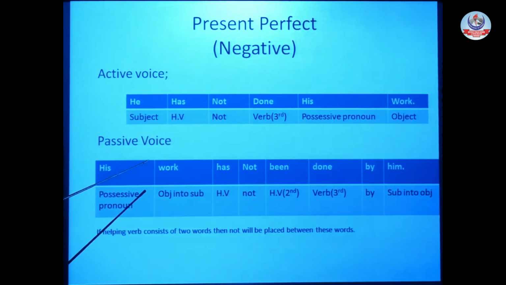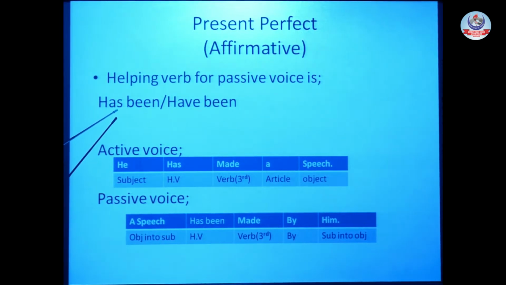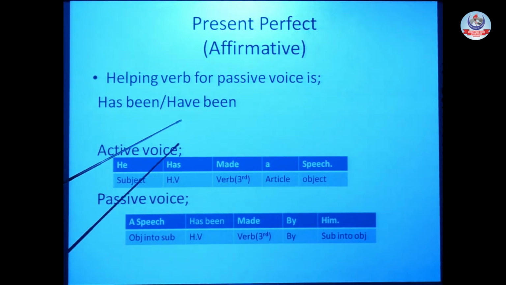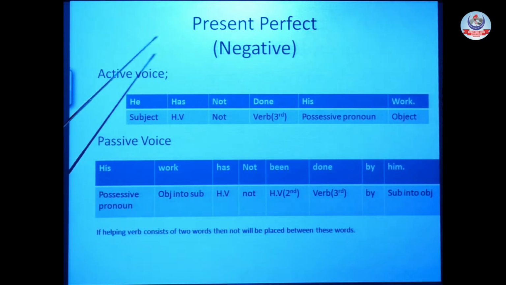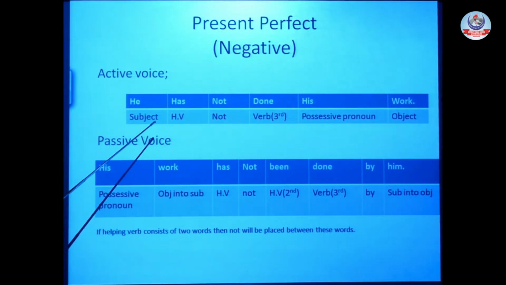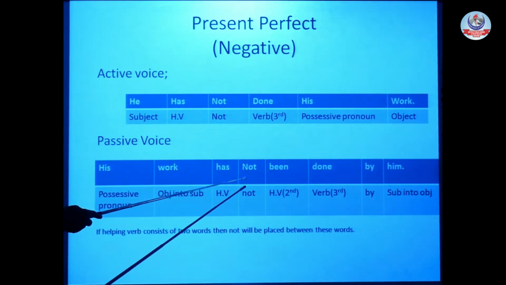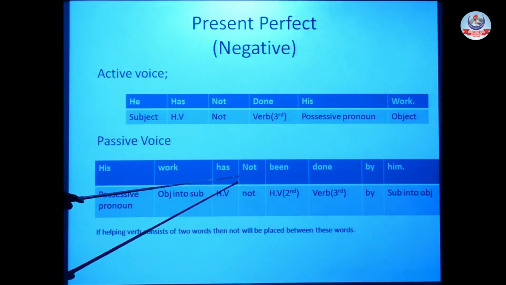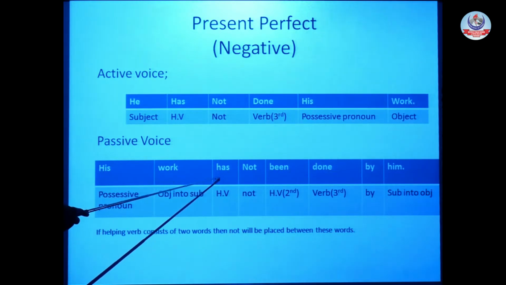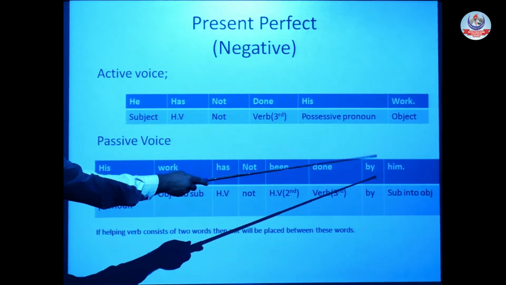Now we will take a bird's eye view of this tense. Present perfect, affirmative: the helping verb is has been or have been for passive voice. He has made a speech. In passive voice, a speech has been made by him. In active, he has not done his work. For passive, his work has not been done. Not is between the two words of the helping verb, because our helping verb consists of two words, so not will go between these two words. Has not been. Third form of verb, as per the rule for passive voice: his work has not been done by him.